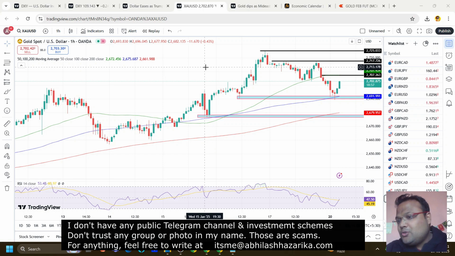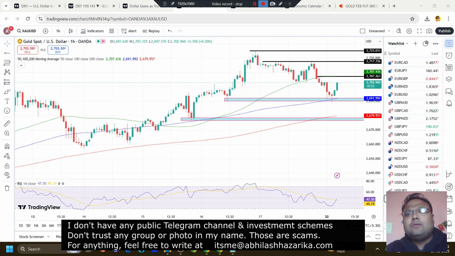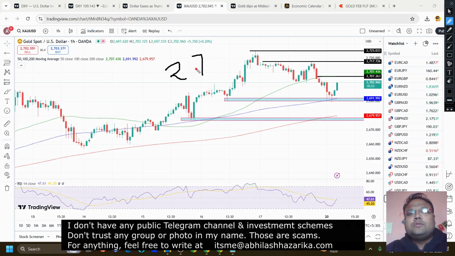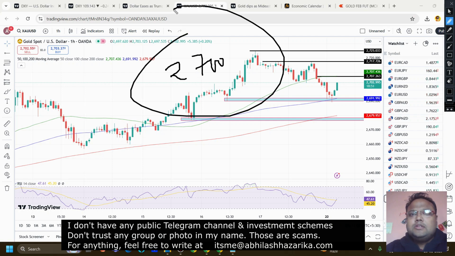So my dear friends, the market is open and last week market closed around the crucial support of 2700. We discussed that if market breaks the support, then we have support levels around 2690 and 2675-78. After market opening, we saw that market took support around the first level of 2690 and is going up. So if you have any buy on the chart of gold right now, you can continue your buy position.